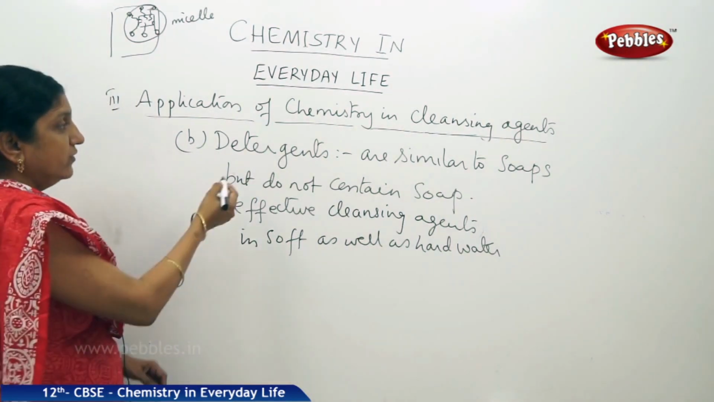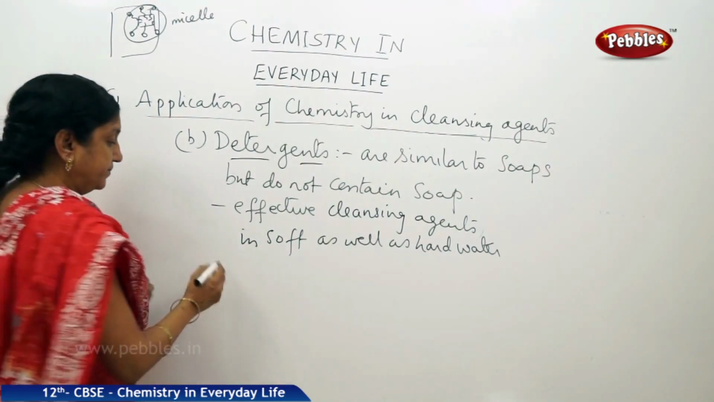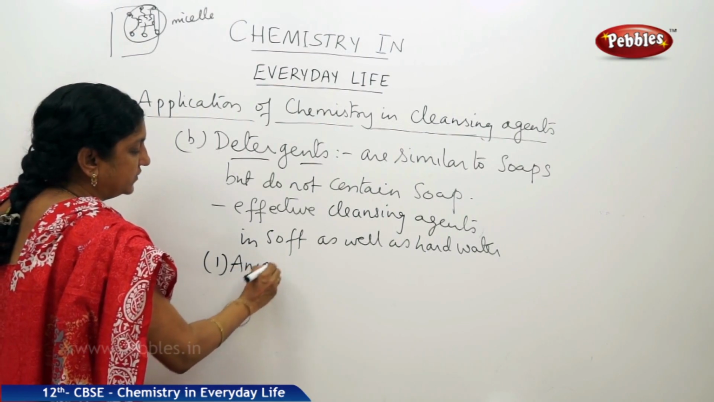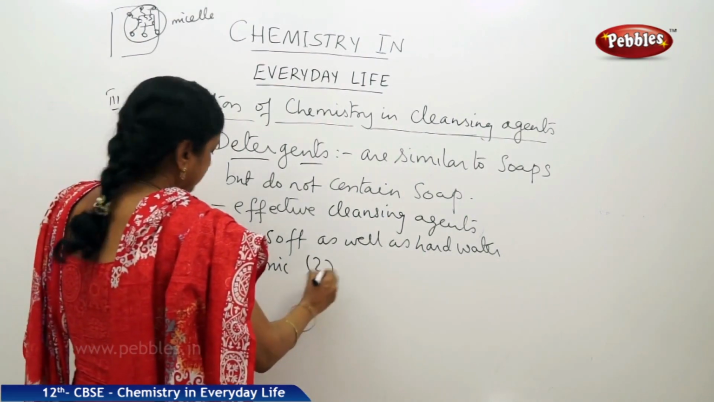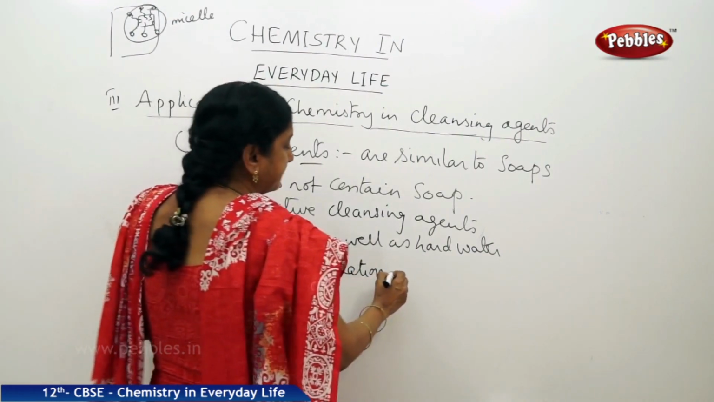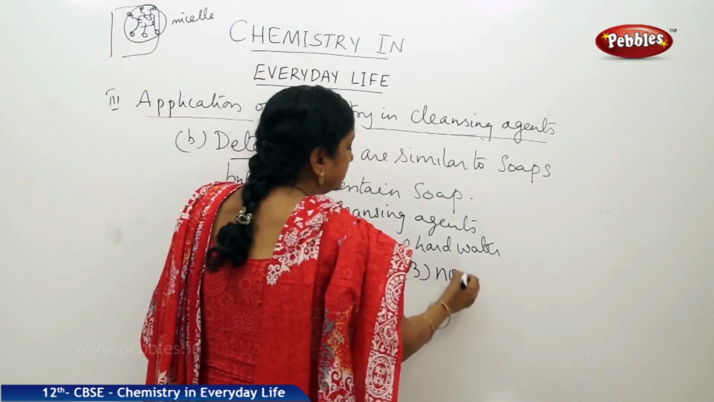Now we can classify the detergents into three types. What are the three types? One is anionic detergents, second cationic detergents, and the third is non-ionic detergents.